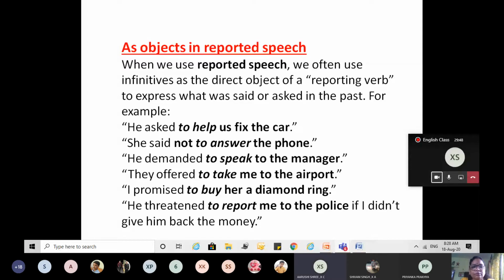He demanded to speak to the manager. They offered to take me to the airport. I promised to buy her a diamond ring. He threatened to report me to the police if I didn't give him back the money. Okay. So did you understand this? Yes, ma'am. Clear?